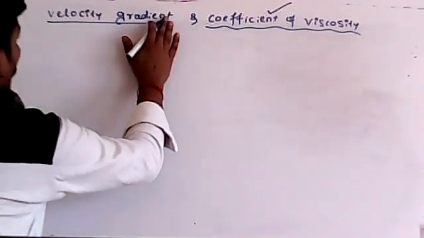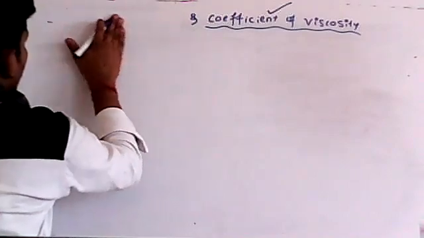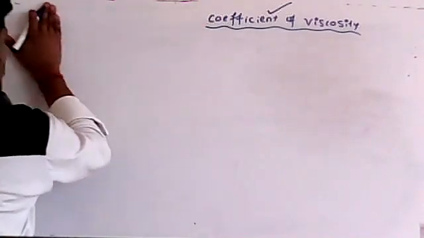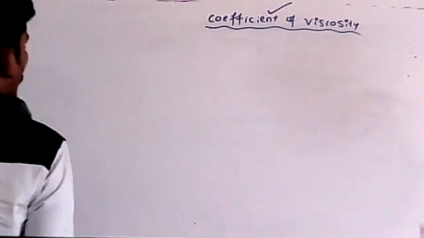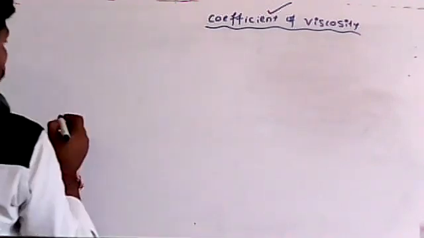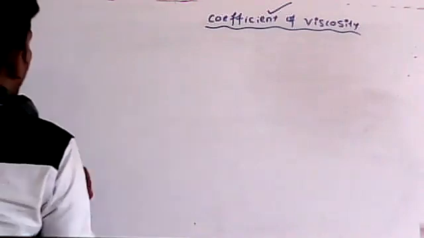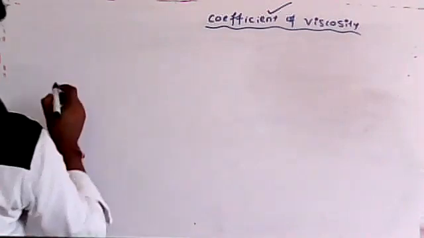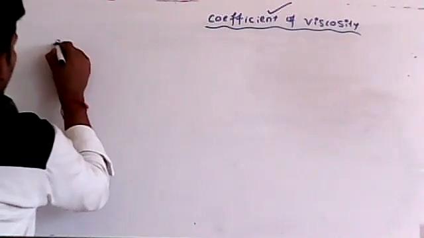We have already finished velocity gradient. Now, what do we mean by coefficient of viscosity? We can write it with the help of one equation. Before going to that, let me write the statement here.